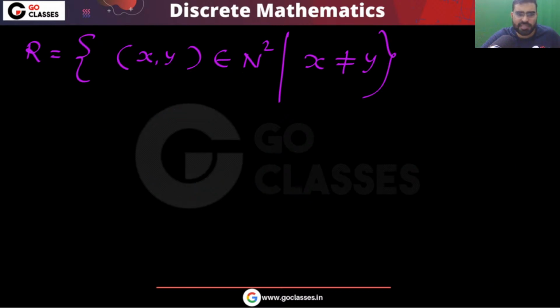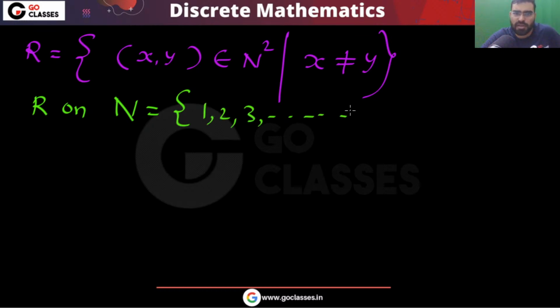Now you can clearly see that this relation R is defined on the set of natural numbers. What are the natural numbers? You can take 1, 2, 3 and so on. Either 0 is a natural number or 0 is not a natural number. That is your choice. In this question, it does not matter.